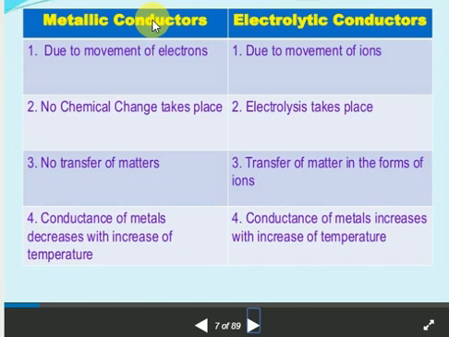Whenever metallic conductors are connected with the battery, no chemical reaction takes place. Can you see, when you pass electricity through metallic wires, does anything happen? If it happened, we could not use wires.